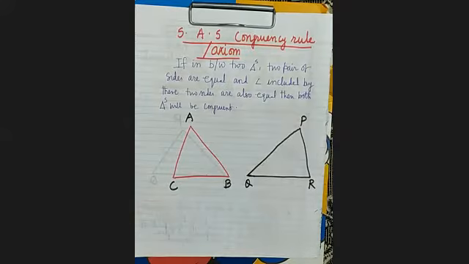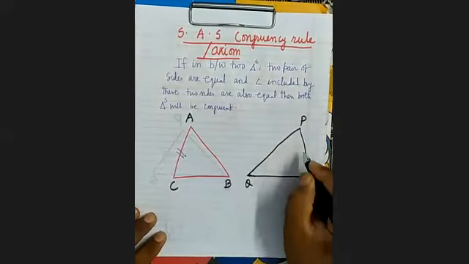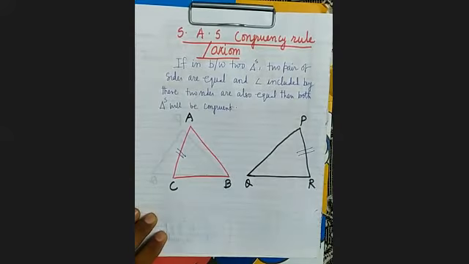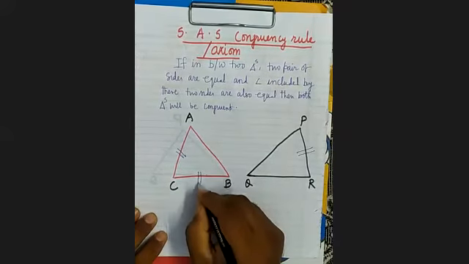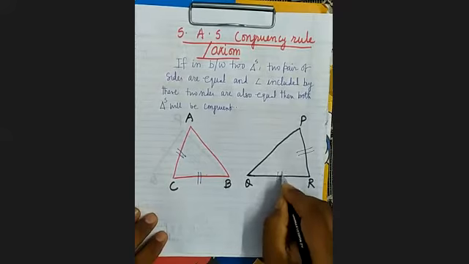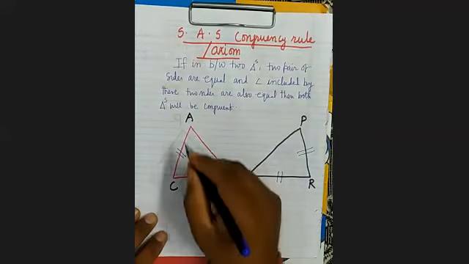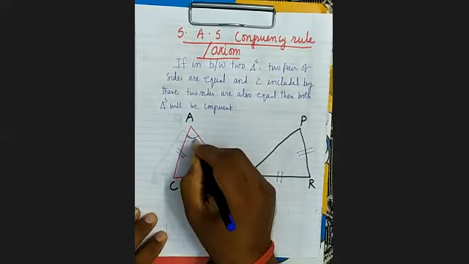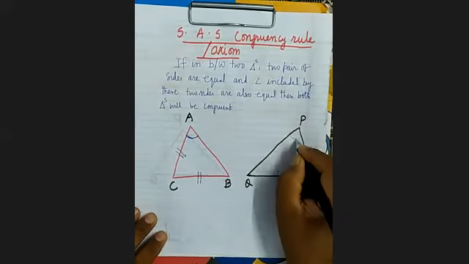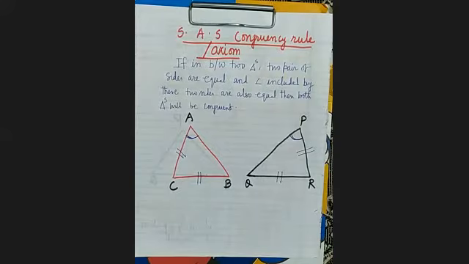Suppose in these two triangles, this side is equal to this side. This side is equal to this side. And this angle is equal to this angle.